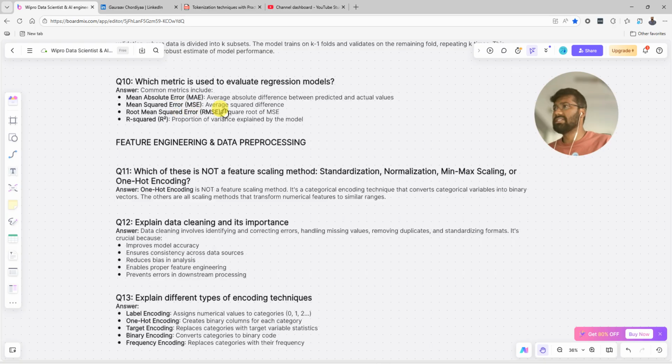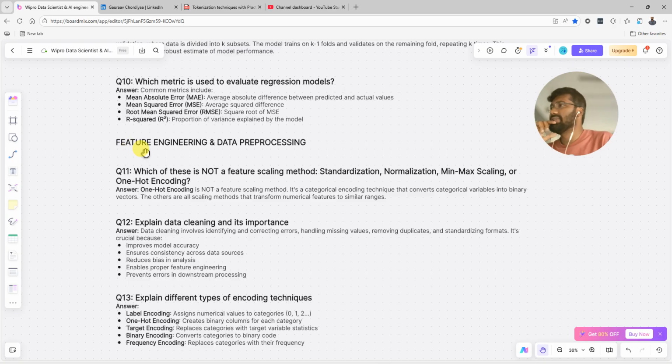Mean square error is the average squared difference between the predicted and actual value. Root mean square error is the square root of the mean square error. R square is the proportion of variance explained by the model. Variance means the model can fluctuate from this distance to this distance, for example, from -1 to 1. That is the variance, we can say that.